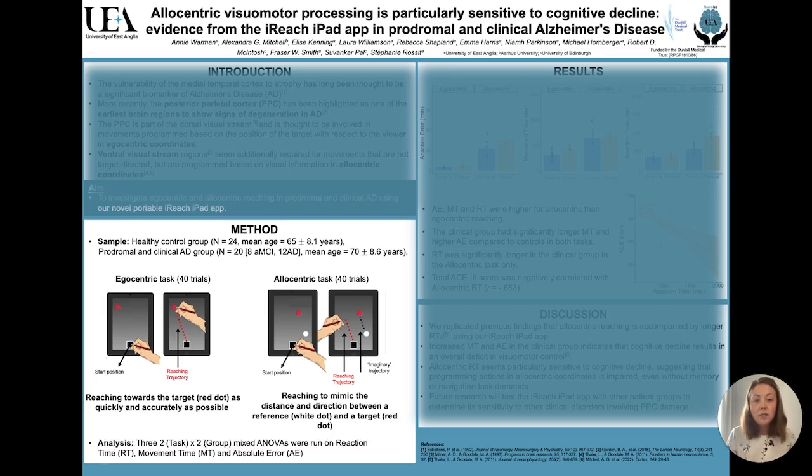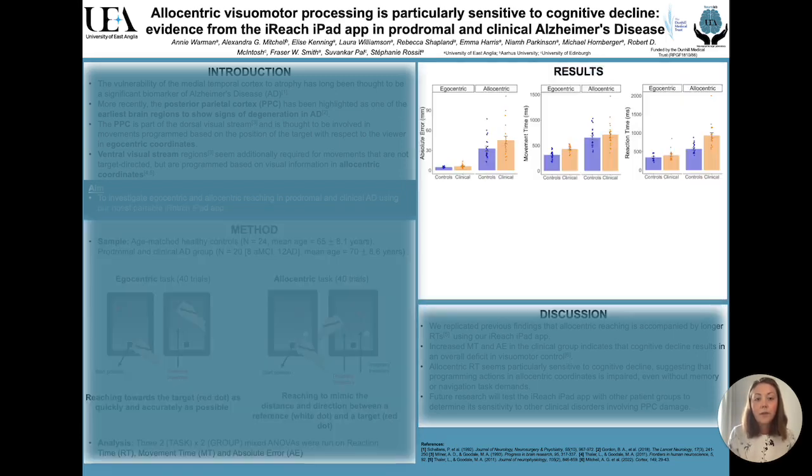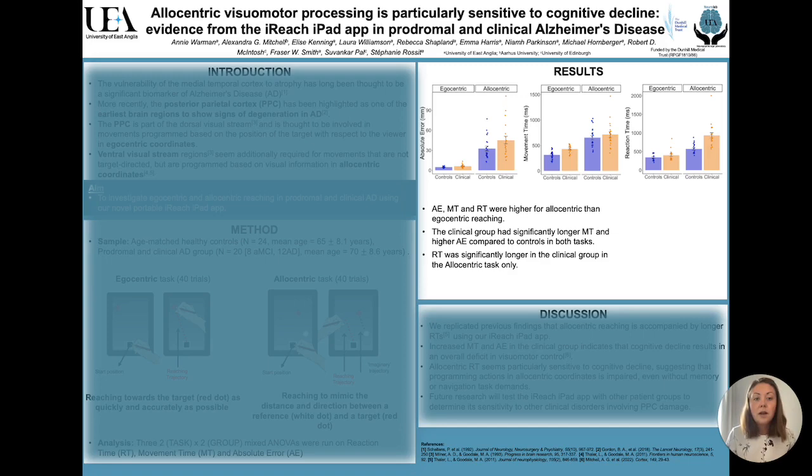We conducted 3 2x2 mixed ANOVAs to investigate the effect of task and group on reaction time, movement time, and absolute error. Our results found that absolute error, movement time, and reaction time were significantly higher in the allocentric compared to the egocentric task. In addition, our clinical group had significantly longer movement times and made larger reaching errors compared to healthy controls in both tasks. Our clinical group also had significantly longer reaction times compared to controls. However, this was only in the allocentric reaching task.